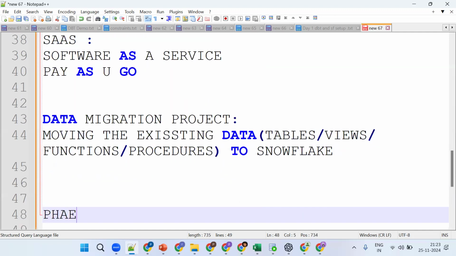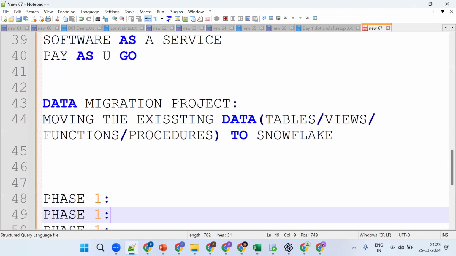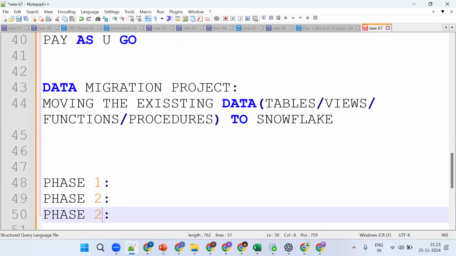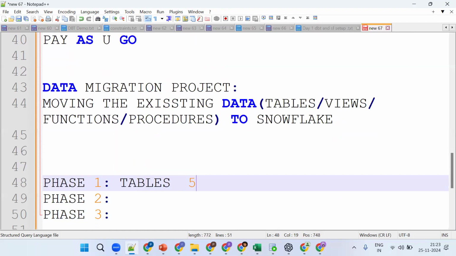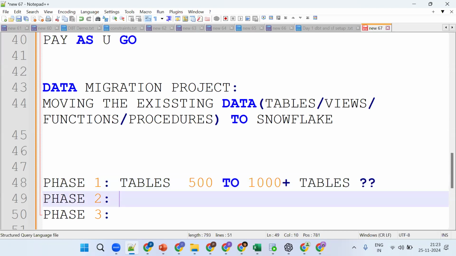You should have an understanding of the phases: phase 1, phase 2, phase 3. In the first phase, what exactly are we trying to migrate? Tables. How many approximately? Roughly 500 to 1,000 plus tables. It depends on the company; the table count will change. What about views? Approximately 100 to 200.